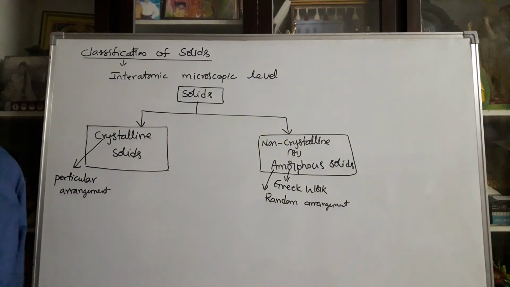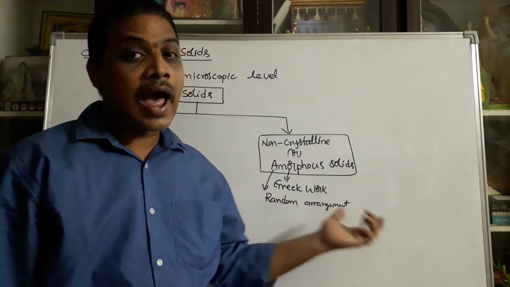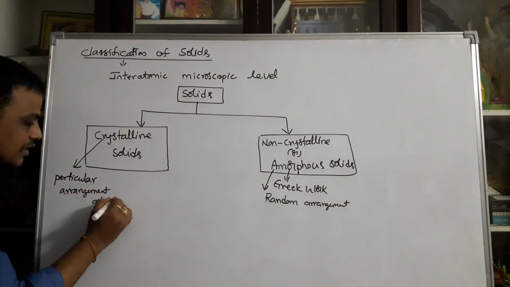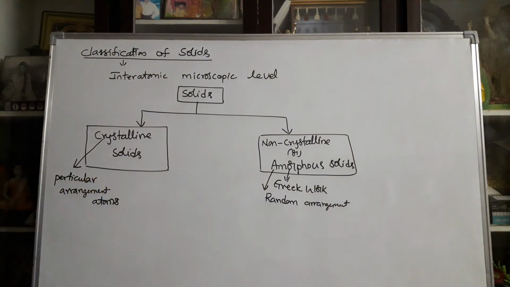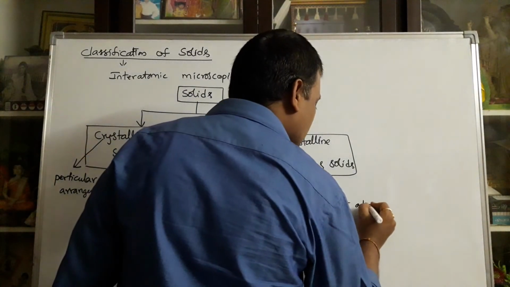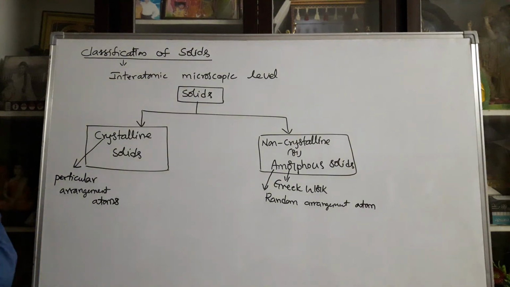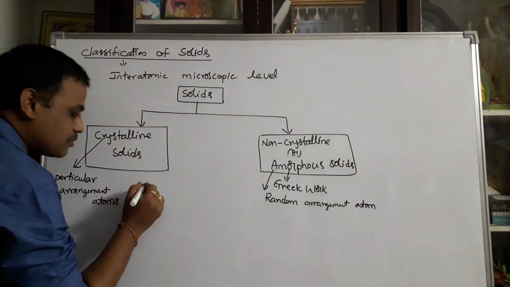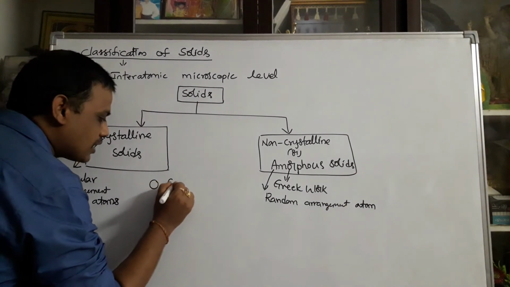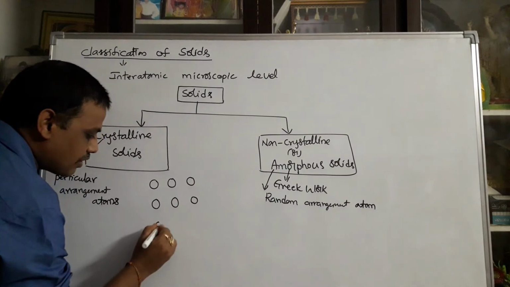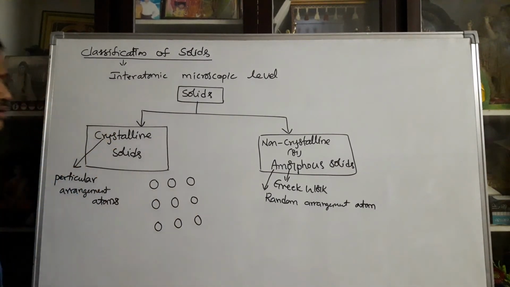Already you know that a solid is nothing but a combination of atoms, so this arrangement is the arrangement of atoms. A particular arrangement of atoms in the structure is a crystalline solid. A random arrangement of atoms in the structure is called a non-crystalline solid. So in a crystalline solid you can take a number of atoms like this: first atom, second atom, third, 4, 5, 6, 7, 8, 9. I am taking a crystalline solid with 9 atoms.